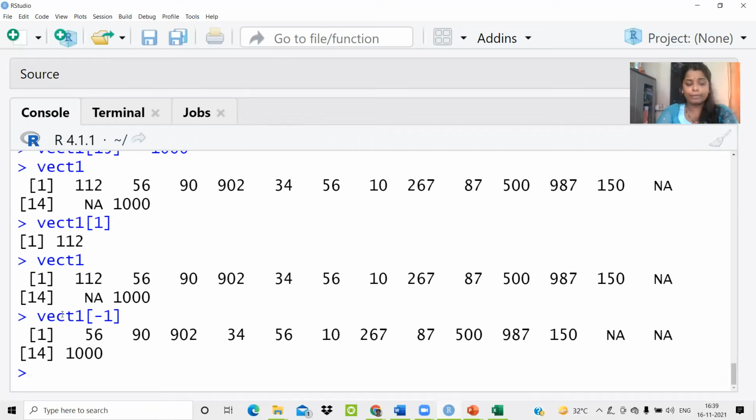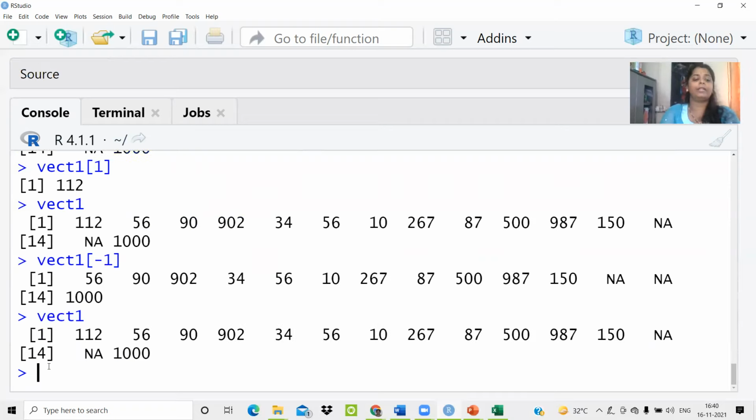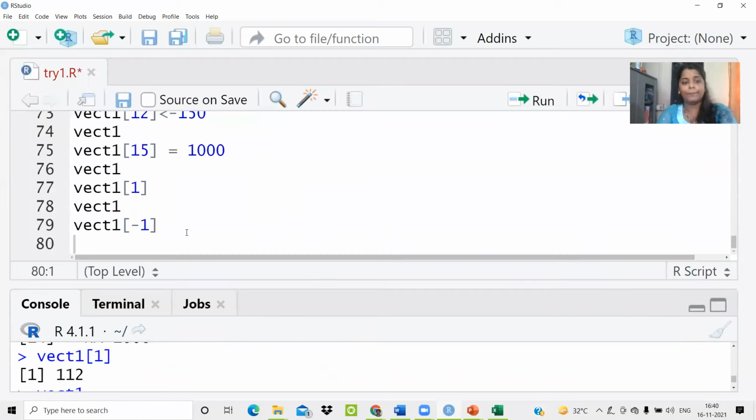When I wrote vect1 -1, if you have noticed, the first index entry is not present in the output. So when you write vect1 and -1, it will exclude all the elements whose indexes are written before proceeding with the minus. Currently you are writing 1 over here, so it will exclude the first element and will display the remaining elements as they are on your screen. But this excluding is not permanent. For example, if I run vect1 again, you will find that the 112 element is present back in your data.